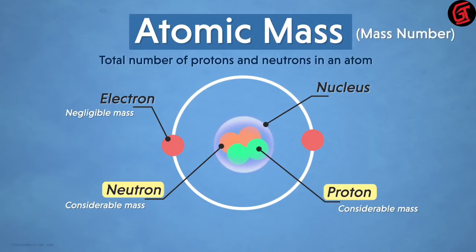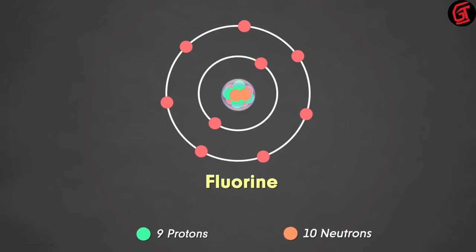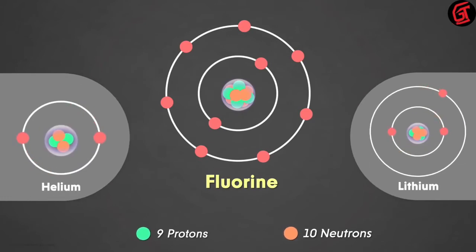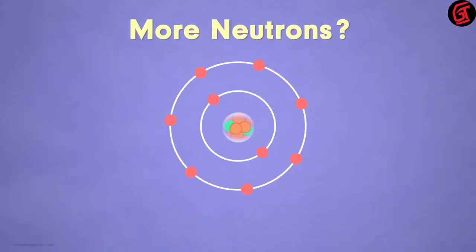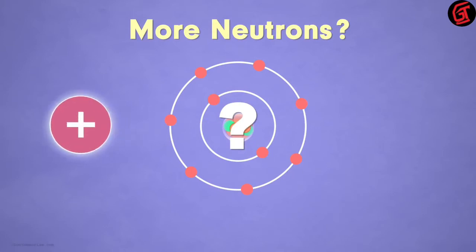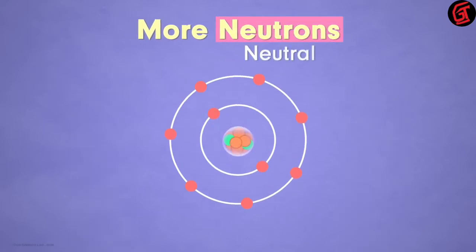Let us take a simple example. In case of a simple element like fluorine, we find that there are 9 protons and 10 neutrons in the nucleus. Wait a second. We have always come across cases where the atomic nucleus has an equal number of protons and neutrons. So how is it that the number of neutrons is more? Well, tell me, does the presence of additional neutrons really bother the atom? Does the charge of the atom increase or decrease? Absolutely not. That's because they're neutral. Then why should an extra neutron bother us?